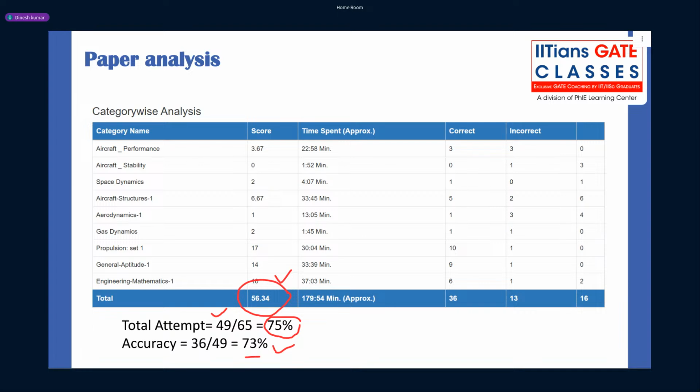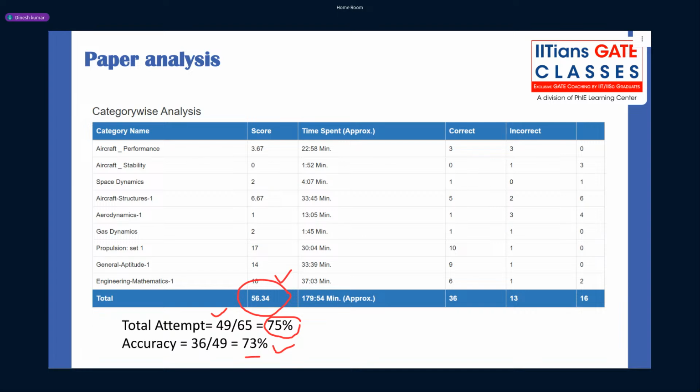So make this your mantra. I am worried about 50 to 55 questions, not about 65 questions. If you do that, then don't worry if there are some topics where you are not good, or even some topics you are not able to touch, still you can get a very good two digit rank. So that's what I want to say here.